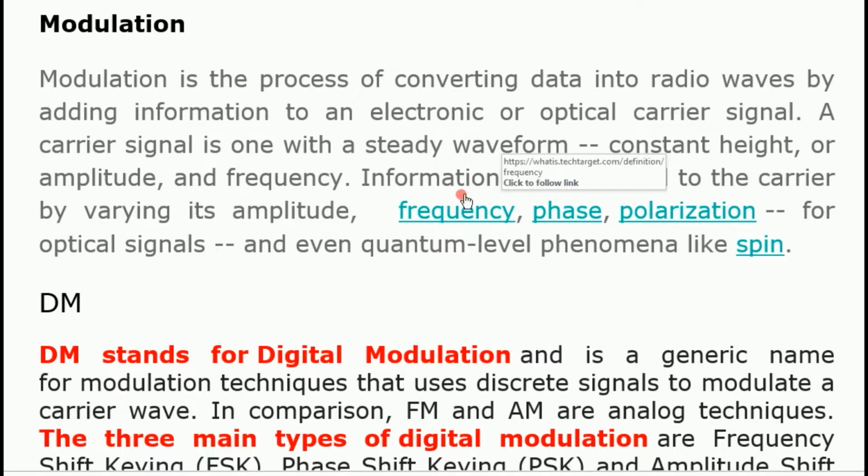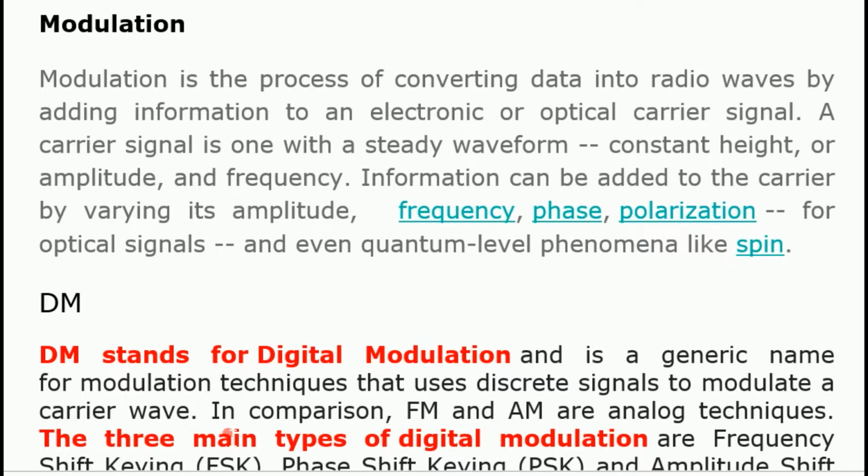And a carrier signal is one with a steady waveform. It may be with constant height or amplitude and frequency. Information can be added to the carrier by varying its amplitude, frequency, phase, and polarization for optical signal, and even quantum level phenomenon like spin.